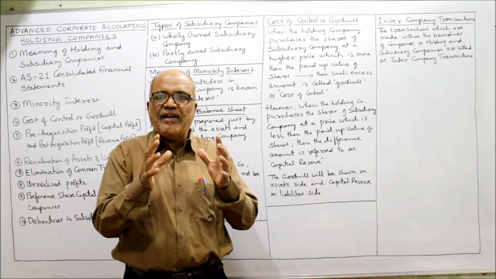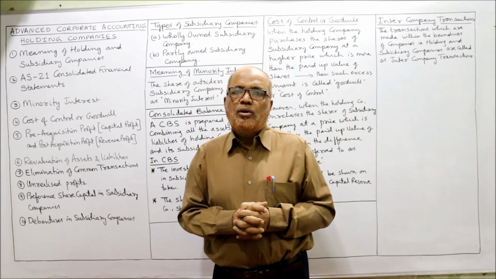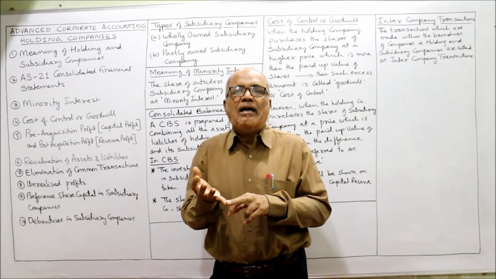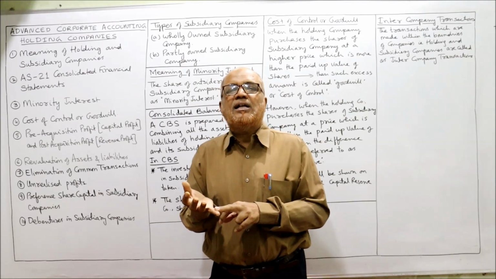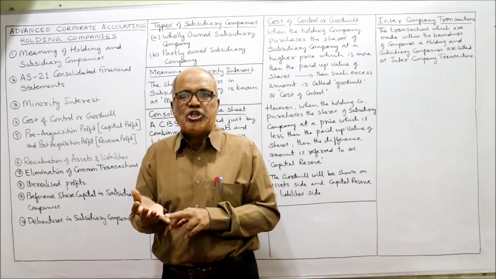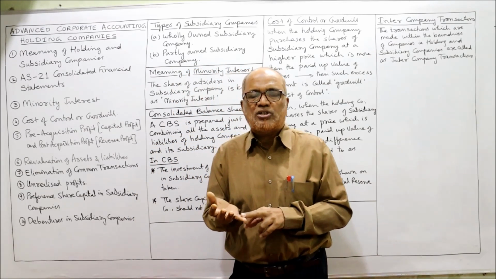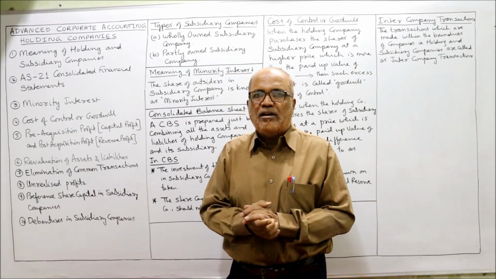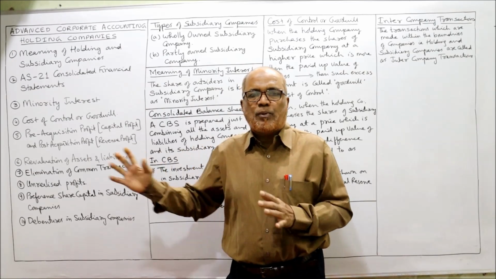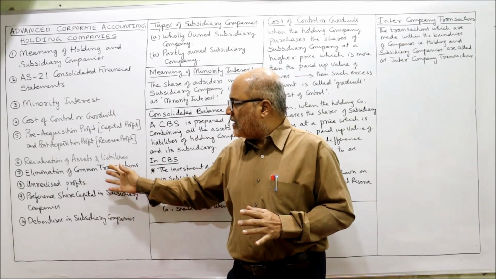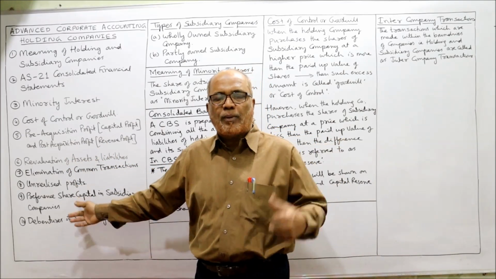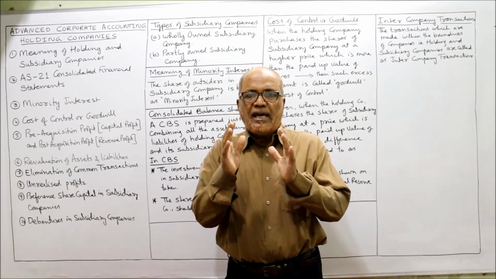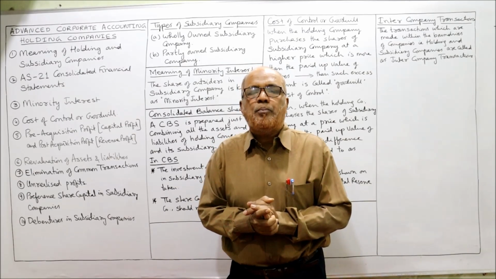So in this video I have explained you regarding the meaning of holding company and subsidiary company, accounting standard 21 regarding consolidated balance sheet, how to make the consolidated balance sheet. We have discussed minority interest, cost of control, capital profit, revenue profit. Then revaluation of these items will come rarely. While doing the problem I'll explain you. So next video I'm going to start the problems.